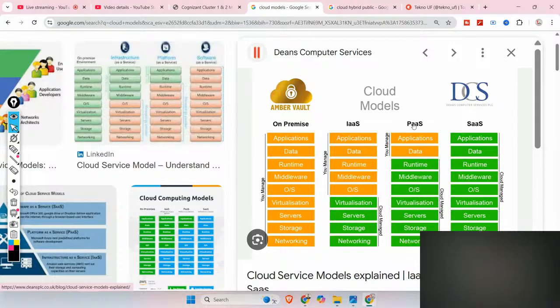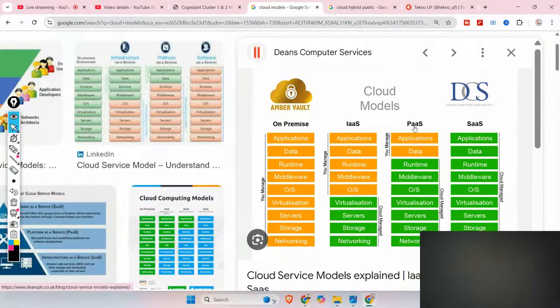So the correct answer will be in that case PaaS, platform as a service. This is one type of question they can ask. The second type of question is, let's say they have given you the name of the platform, Gmail, Drive, or AWS, etc. They can ask you what type of cloud model this is. You have to answer this way.